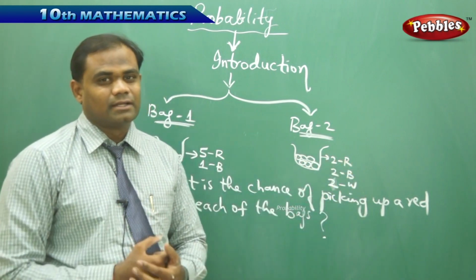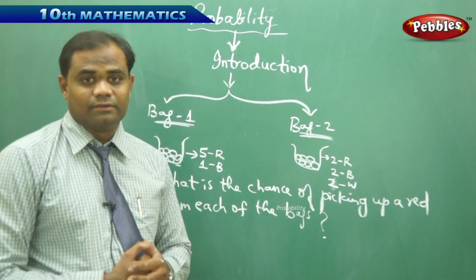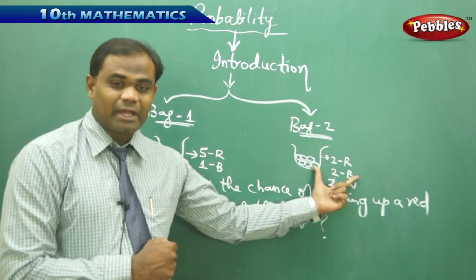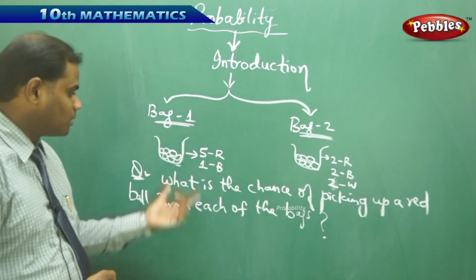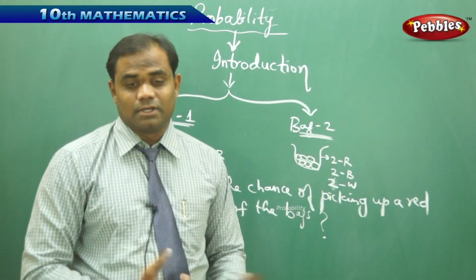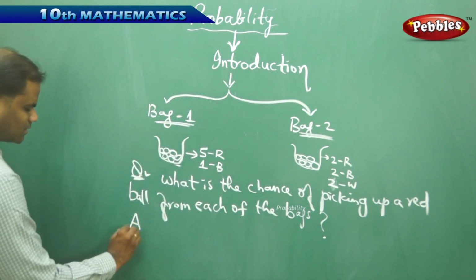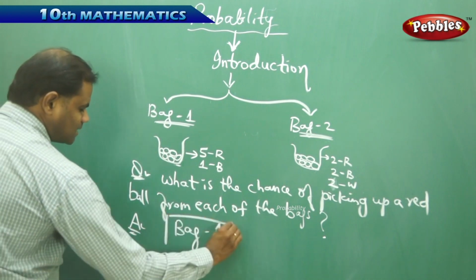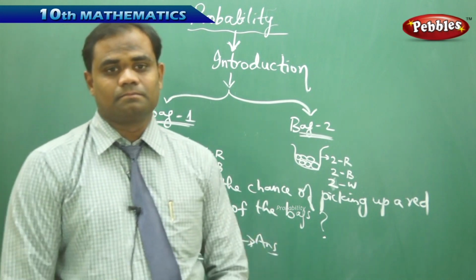This makes us understand that when situations differ, the chances of happening and not happening differ. In the case of bag 1, the chance is more of picking a red ball, and in bag 2, the chance is less of picking a red ball, simply because there are more red balls in this bag and fewer red balls in the other bag. So the answer for this question is obviously bag 1. Bag 1 is the answer.